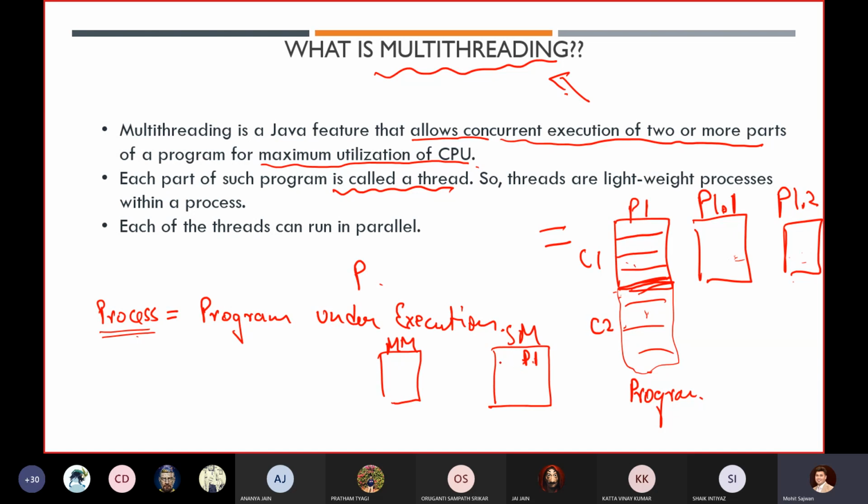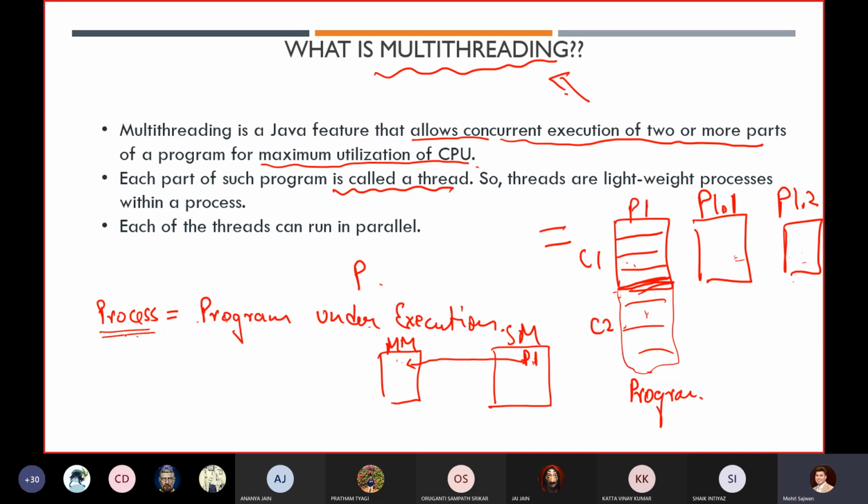Once I execute this program, it will come into my main memory. Whatever operations we perform, we perform inside main memory. That is why any program that is under execution we call a process.